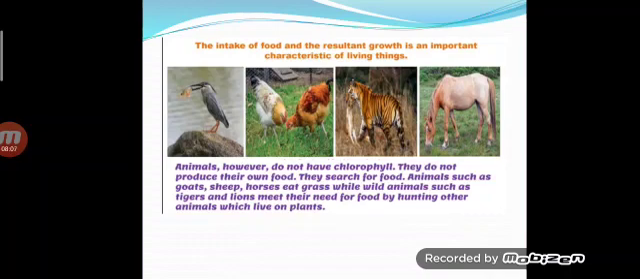So animals such as goats, sheep and horses eat grasses, and other animals like some birds will consume fish or insects directly. Animals like lions and tigers attack other animals, the grass-eating animals, and consume them. So that is how different animals consume food for their growth. Even though they are not producing food, they give food.